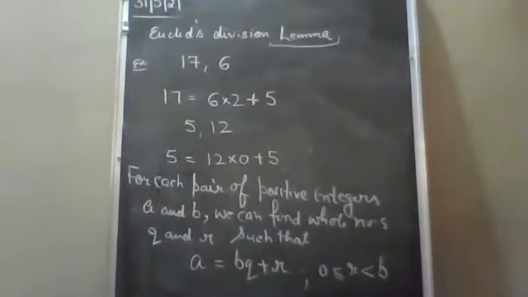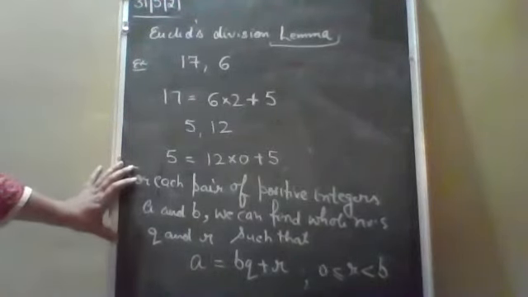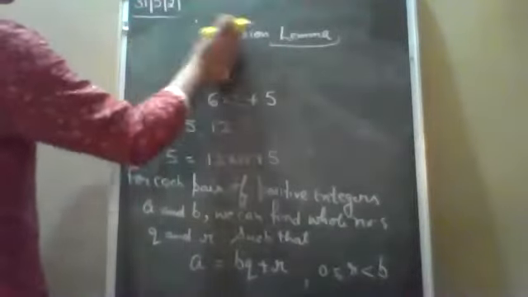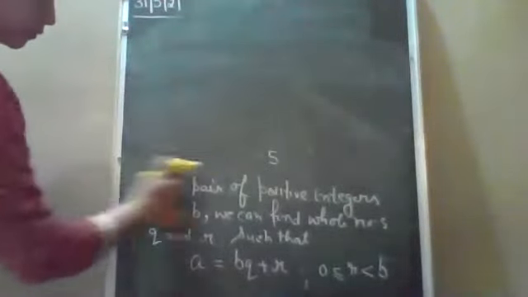So next is, now write down the statement of the theorem. This theorem is given on your page number 3. Theorem number 1, Euclid's division lemma. This is the statement, the same one that we have written. We will rewrite this statement. Write down the statement of Euclid's division lemma.